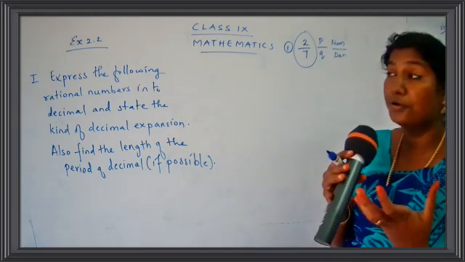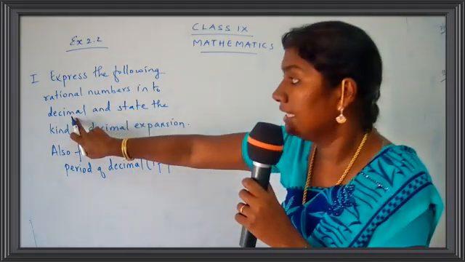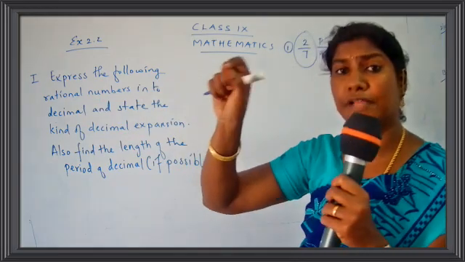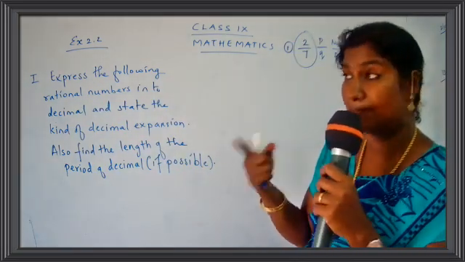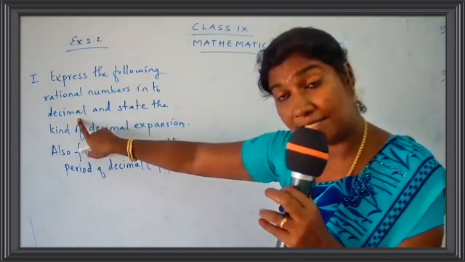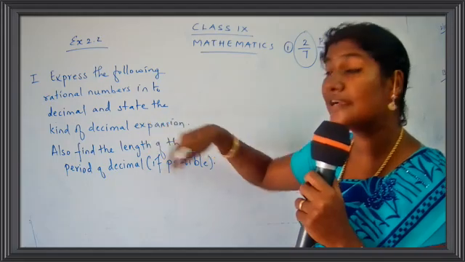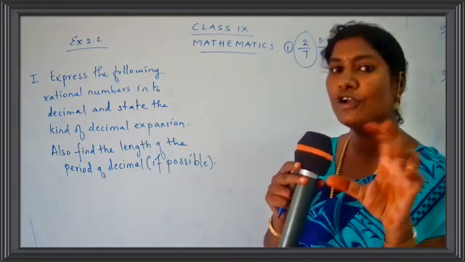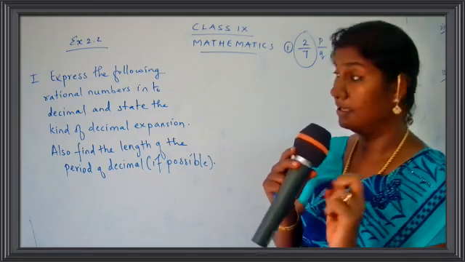So now what are you going to do? You are going to write this in decimal. Decimal means you have to get a decimal answer. You are going to write the rational number in the form of decimal. After writing the rational number in the form of decimal, you have to say the kind of decimal. Kind means you have to mention the type, whether it is terminating or non-terminating and recurring.